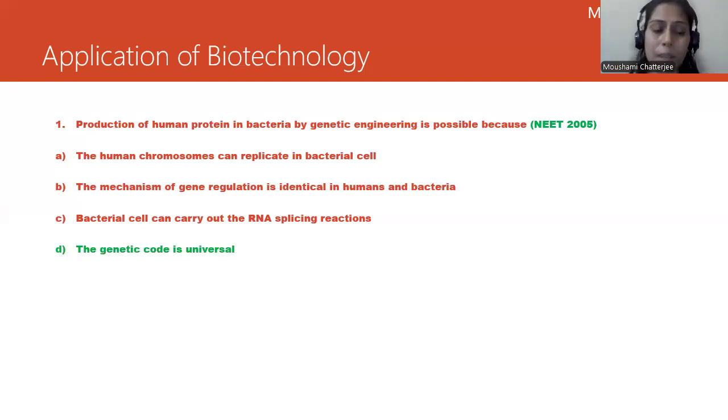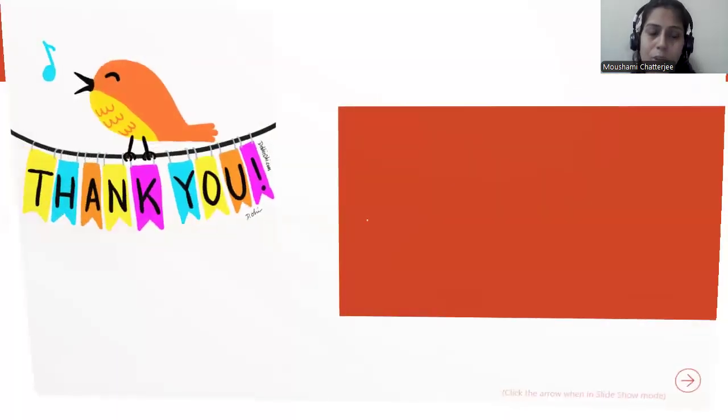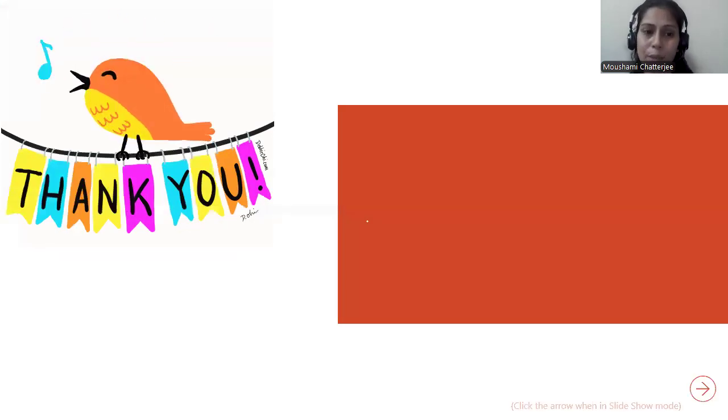You will study this in the chapter on the molecular basis of inheritance, the genetic code, where there are 64 codons which code for specific proteins, which we will study. I hope this topic is absolutely clear to you, and we have tried to summarize everything which is very important in terms of biotechnology.